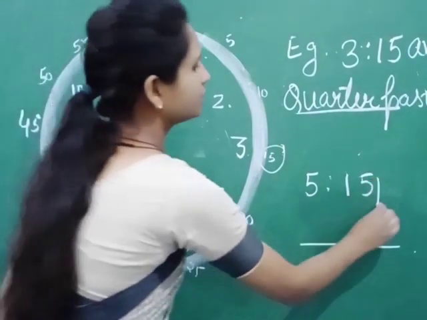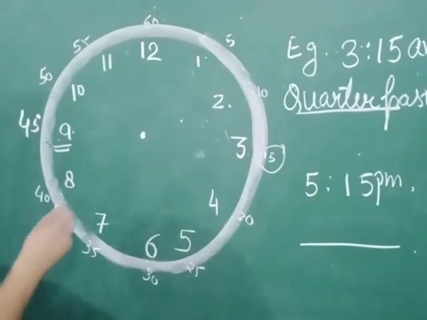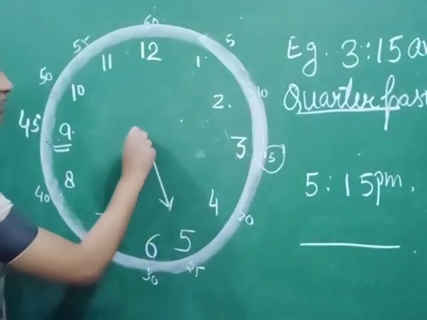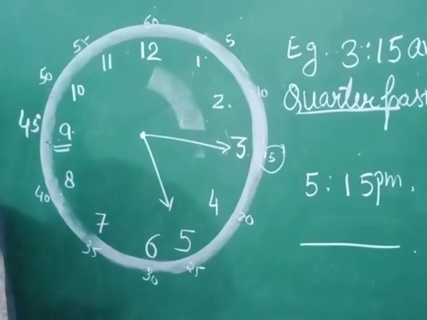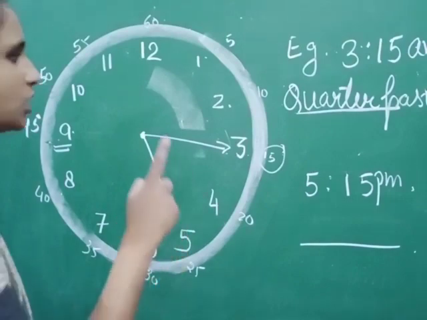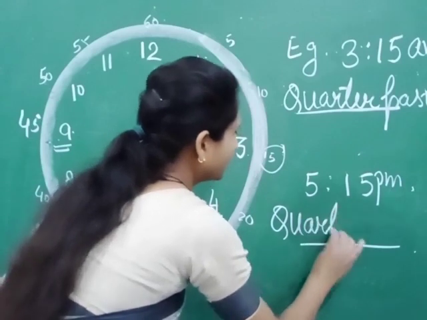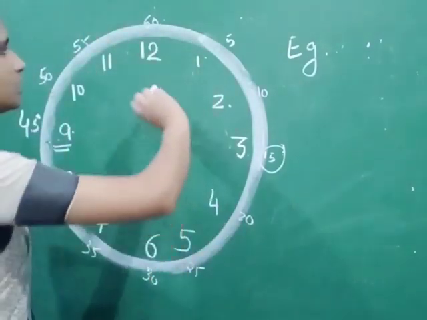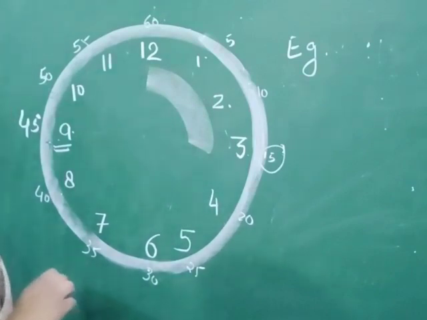Okay, next one is 5:15. Let us take it PM. 5:15 PM. First you have to draw the short hand, that will be at 5 and 15 will be at 3. Only 15 minutes have passed, so it is called quarter past. We have to write quarter past 5. When the minute hand has traveled up to 3, that is called quarter past.